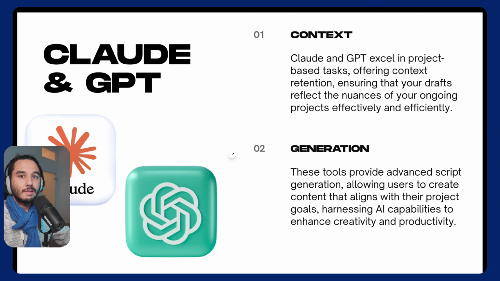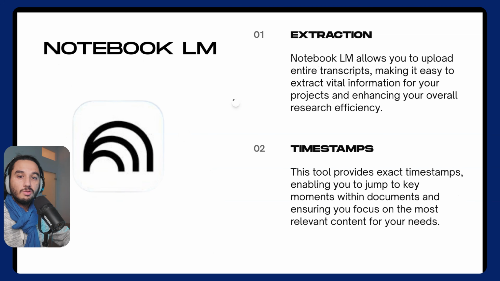But when it comes to building a project, we have to switch to Claude or GPT. Both of those tools also have deep research. If I would choose just one model, I would go all in with Claude. But most people already have GPT. Now, what makes those two special is they can think well. They allow us to create projects. NotebookLM could be treated like our own personal assistant. NotebookLM is exceptional when it comes to asking specific questions on our documents with timestamps.